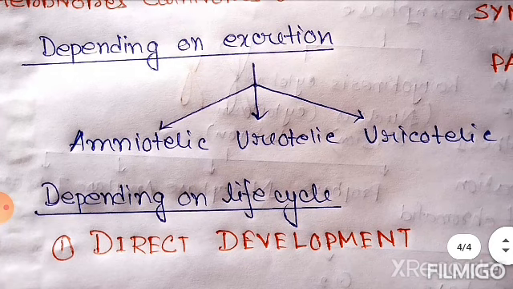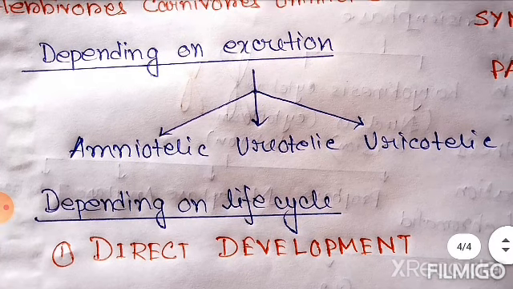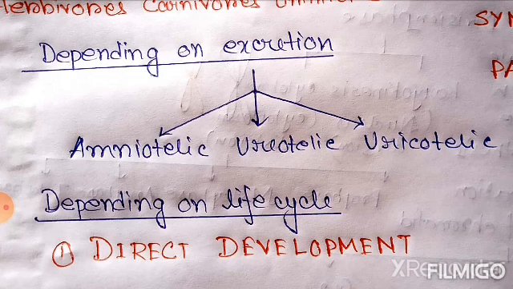Next, the ureotelic organism. A ureotelic organism excretes excess nitrogen as urea. So you have to know that urea is less toxic and it needs less water in comparison to ammonia. So ureotelic organisms include cartilaginous fish, a few bony fishes, adult amphibians, and mammals including humans.